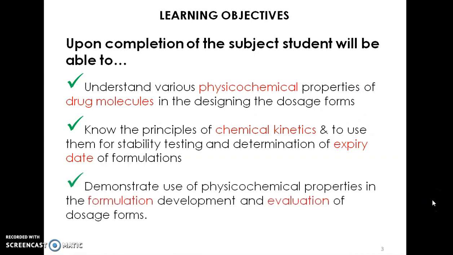Next, the student would be able to demonstrate use of physicochemical properties in the formulation, development and evaluation of the dosage form. So, by using the knowledge of physical pharmaceutics, the student will formulate a dosage form, develop a dosage form, and also evaluate the dosage form. Now we will discuss the syllabus unit wise.